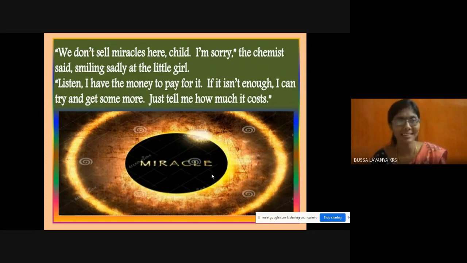As a small girl had come, anyone might think that she might not have money, so they are not giving anything. She thought like that, and she said I have money to pay for it, meaning I can pay you. I have enough money, and if this money is not sufficient to buy a miracle, you tell me, I'll try to get some more. I'll bring more money, but you give me a miracle. You tell me the cost of the miracle. See, she doesn't want to lose hope. She wants to buy a miracle. That's it. She wants to save her small brother.